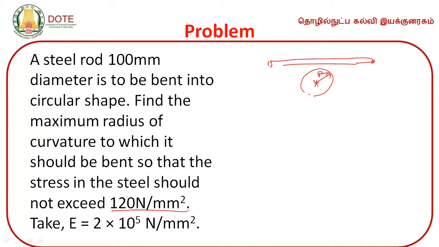Take Young's modulus for this material as 2 into 10 to the power 5 Newton per mm square. diameter, stress value, Young's modulus கொடுத்திருக்காங்க. என்ன கண்டுபிடிக்கணும்? The maximum radius of curvature. இது பிரேக் ஆகாமல் எவ்வளோ தூரம் சர்க்கிளாக பெண்டு பண்ணலாம், what is the maximum radius என்று கேட்டிருக்காங்க.